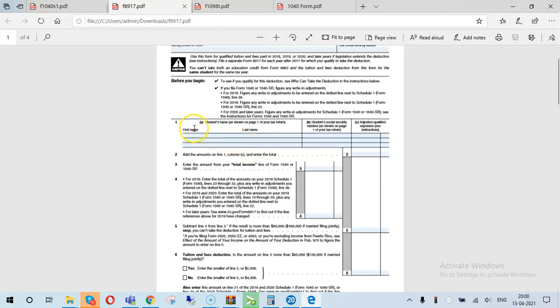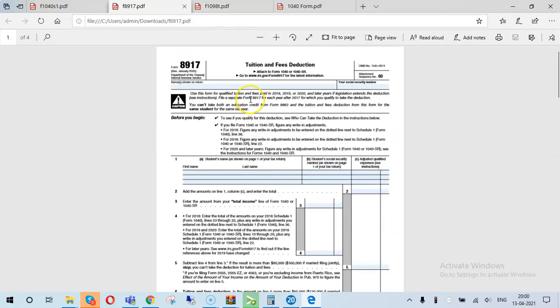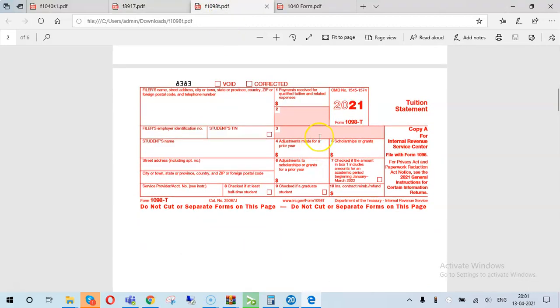You can see line number 1 mentions the student's name, student social security number, and adjusted qualified expenses. For this we need Form 1098-T. See, this is the 1098-T. You can see the filer's name, street address, city or town, state or province, country, zip or foreign postal code, telephone number, payments received for qualified tuition and related expenses, filer's employer identification number, student name, and student address. So this needs to be filled out.